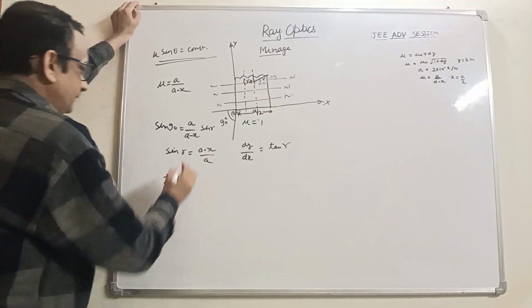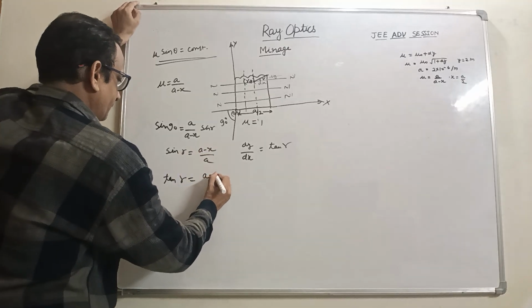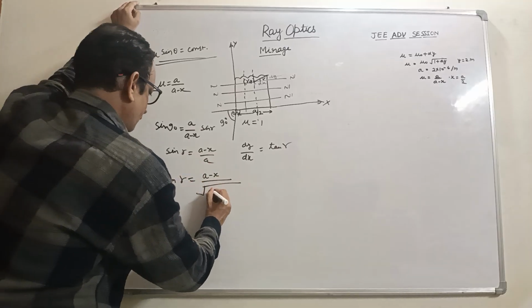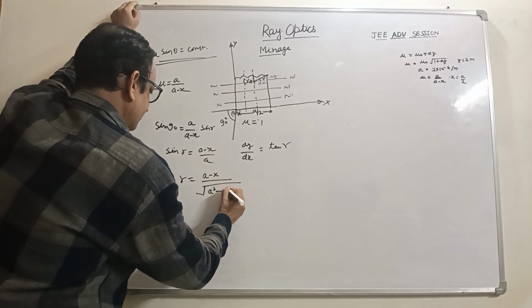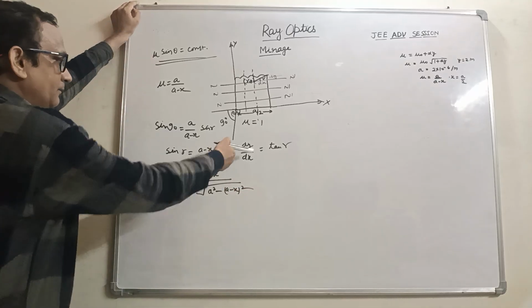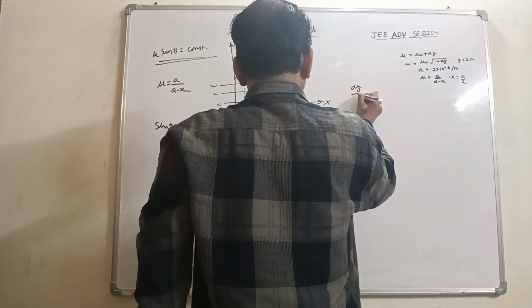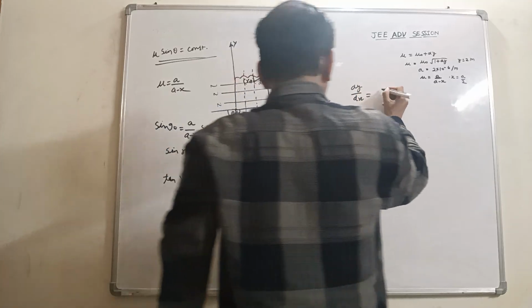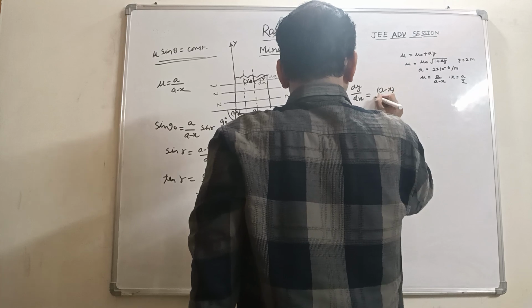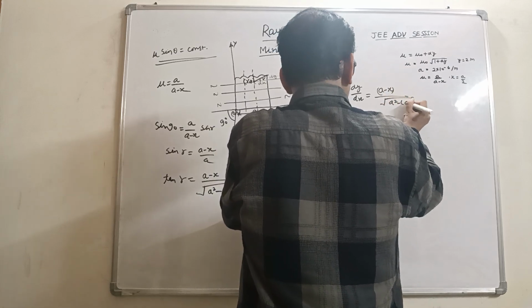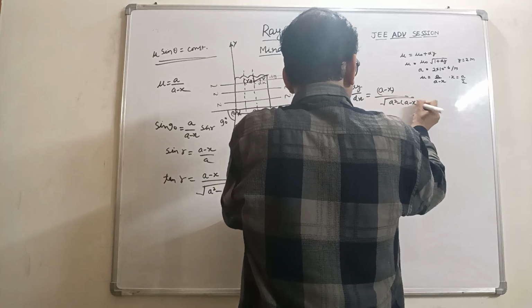Tan r would be a minus x over the perpendicular, the square root of a square minus a minus x whole square. Putting the value, dy over dx becomes a minus x under root a square minus a minus x whole square.